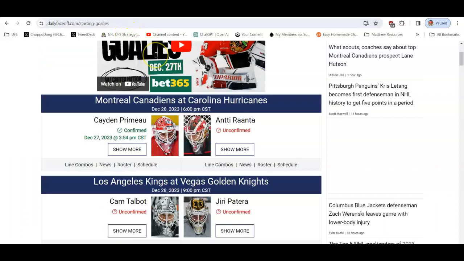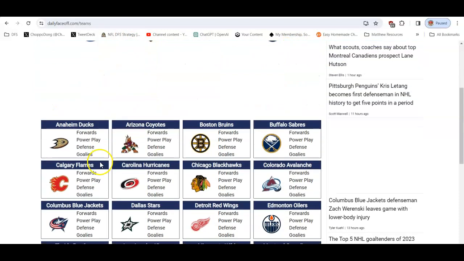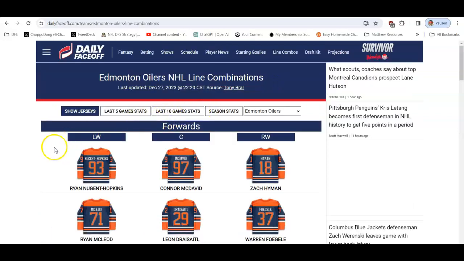When you get past the goalies and you go to the line combos, that's the next place. You can pick any team you want and you can see their lines, their scoring lines for forwards, power play, defense, all that stuff. So if I picked, say, I'm familiar with the St. Louis Blues, but let's pick the Edmonton Oilers.